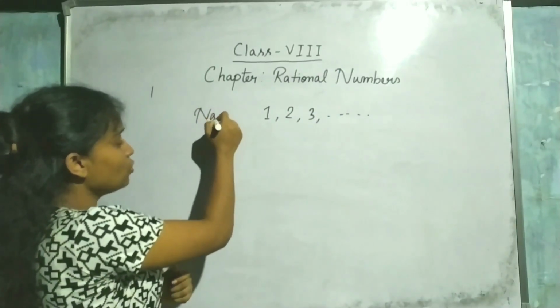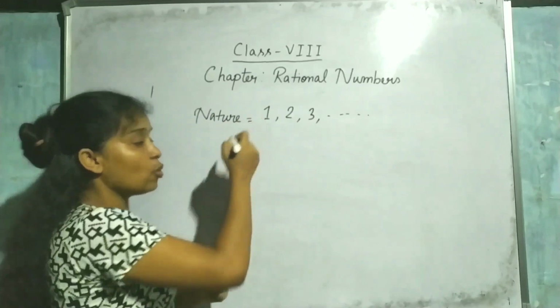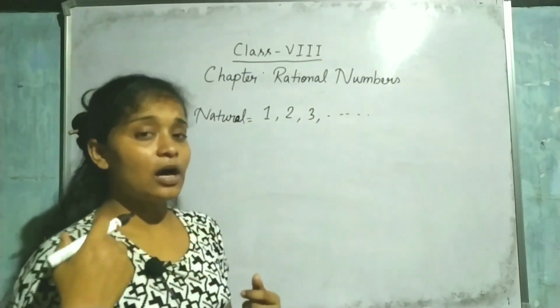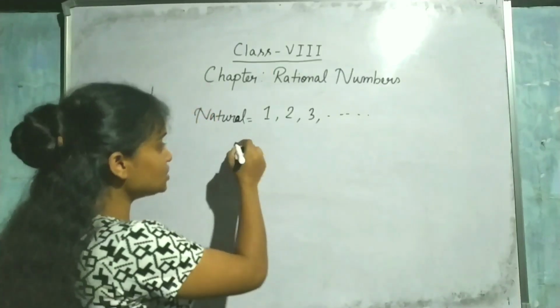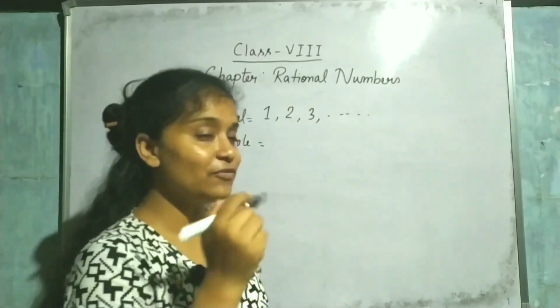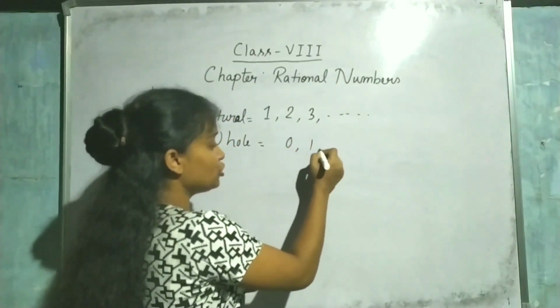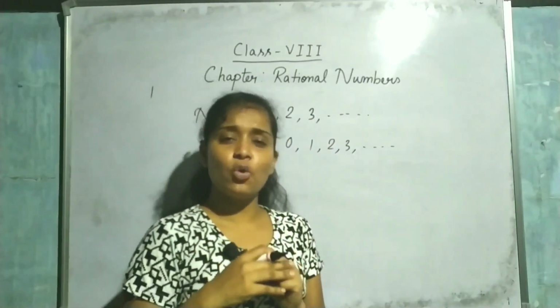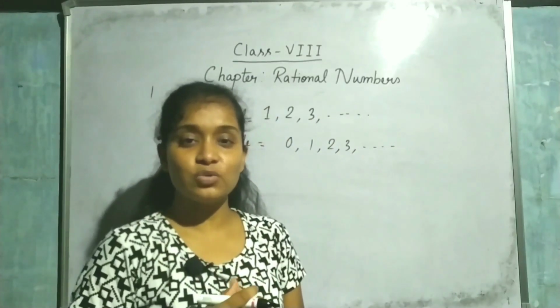Now if I ask you about whole numbers, what do you mean by whole numbers? The numbers which start from 0: 0, 1, 2, 3, and so on. These numbers are known as whole numbers. Why?